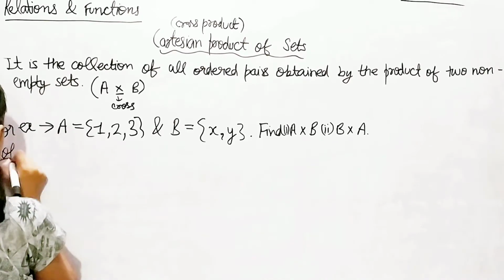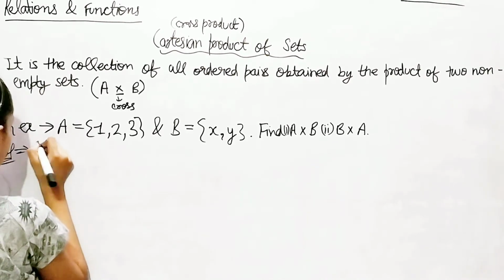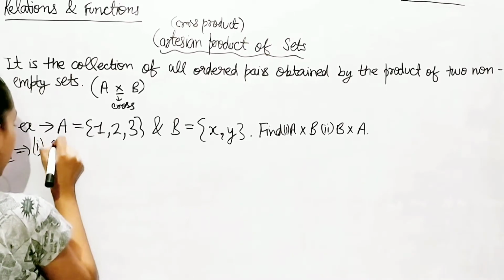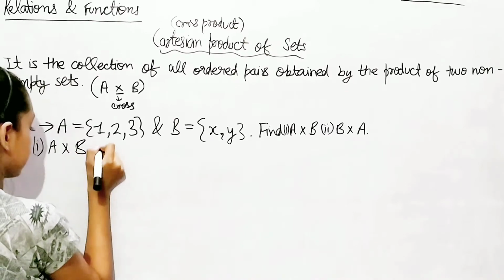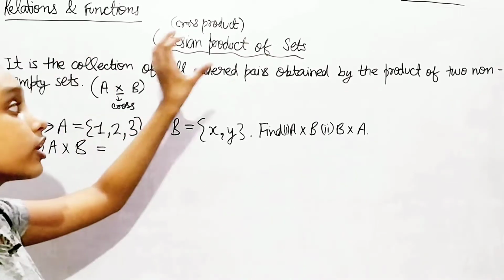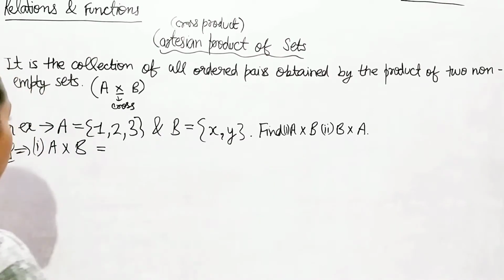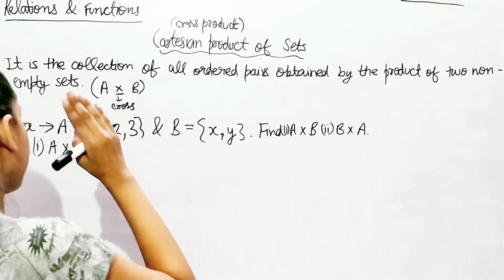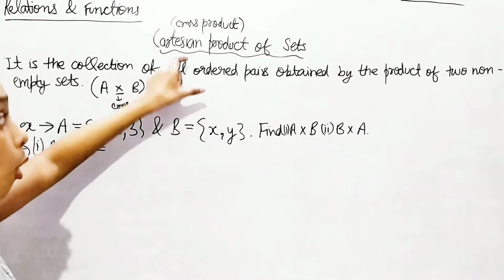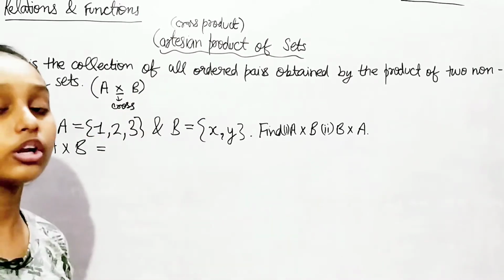Solution. The first part is that we have to find A cross B. As we're talking about ordered pairs, we're going to remember the order of all the pairs that we write.